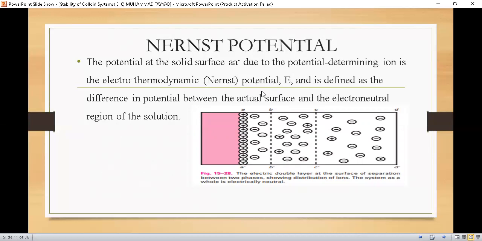The Nernst potential is denoted by E, and it is defined as the difference in potential between the actual surface and the electroneutral region of the solution. So A dash is the actual surface, and C D, this region, is the electroneutral region. The difference of potential from the actual surface to the electroneutral region of the solution is called the Nernst potential.